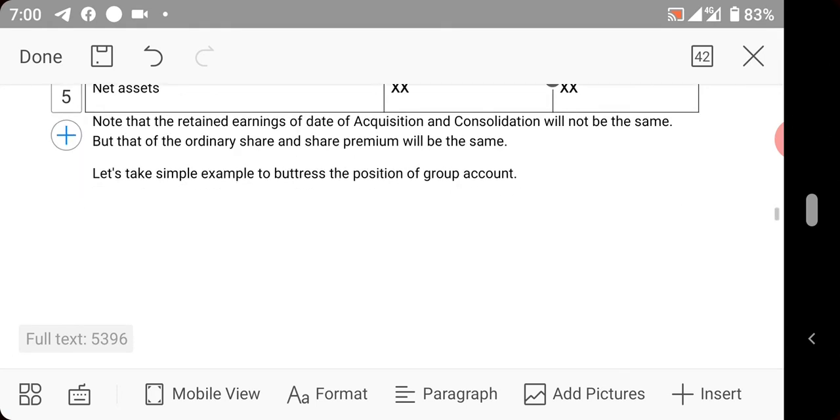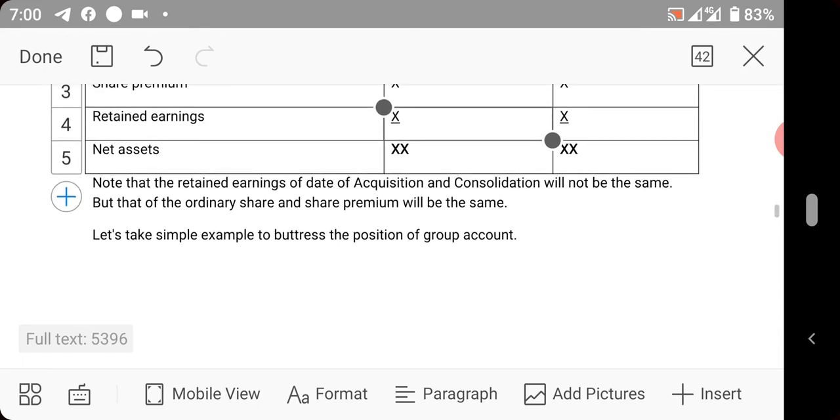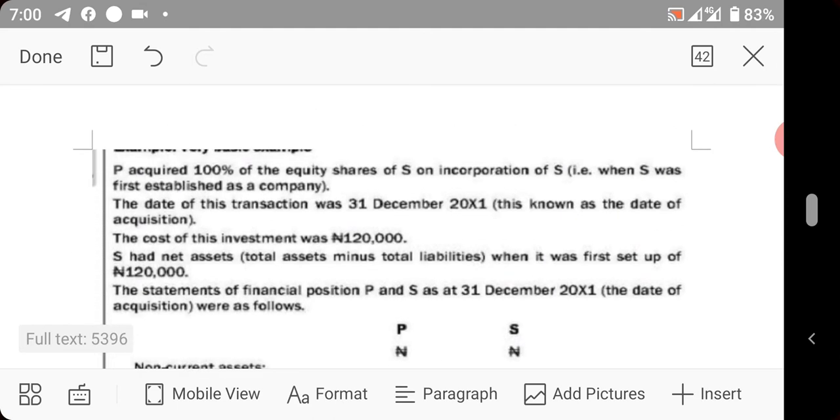Now, let's look at the two most important things that I want us to know, and those are pre-acquisition and post-acquisition profit. Pre-acquisition profit is the profit that the subsidiary made, that the wife had before the husband came to marry her, before the parent company came to acquire it. While post-acquisition profit is the profit that the wife made after the husband married her.